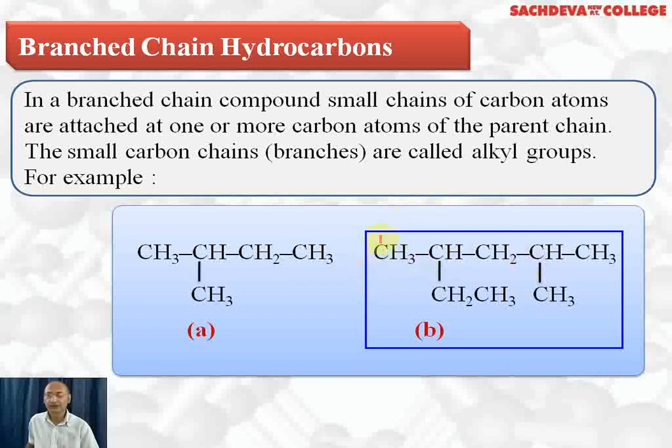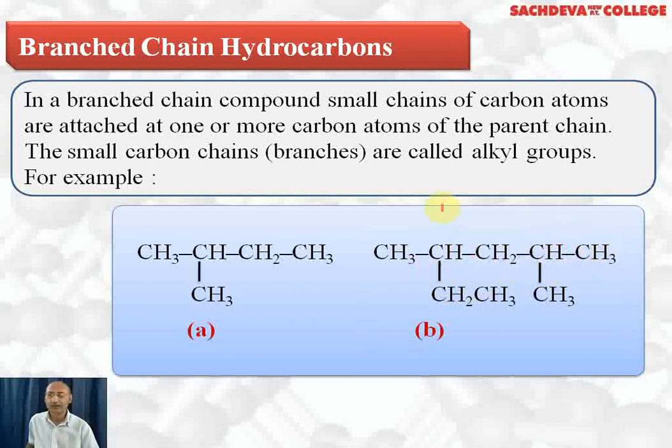So the rule is that we have to start counting from the direction where the alkyl groups are preferred alphabetically. This is 1, 2, 3, 4 and 5. Now we have 2-ethyl and 4-methyl, so 2-ethyl, 4-methyl pentane is the correct IUPAC name. The groups are preferred alphabetically and written alphabetically. The parent chain contains 5 carbon atoms, so we call it pentane. So it is 2-ethyl, 3-methyl pentane.